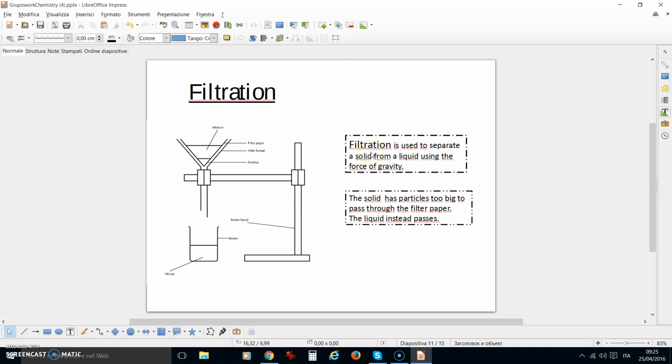Filtration. Filtration is used to separate a solid from a liquid using the force of gravity. The solid has particles too big to pass through the filter paper. The liquid instead passes.